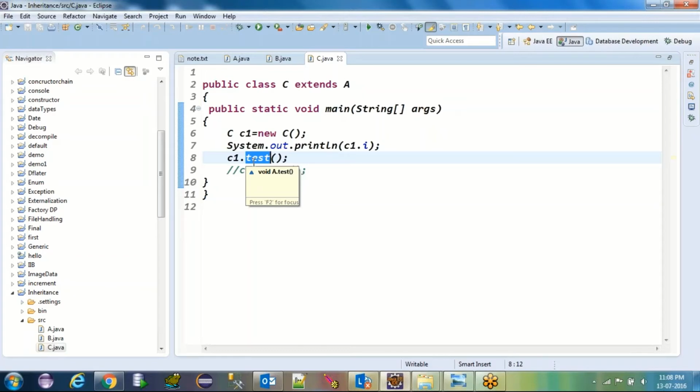But there is something that I don't want my guest to use, and that is my personal mobile. I don't want my guest to use my mobile. If it is a landline, they can. But if it is a personal mobile, even though they came to my room, they can use everything, but something I don't want. Similarly here also. A class wants that everything should be accessed, but whatever private I have with me, I don't want to be used by the child class. So that's the reason private came into the picture.